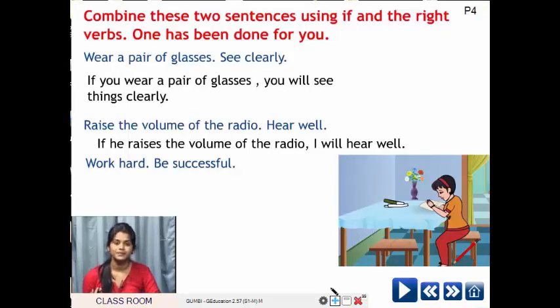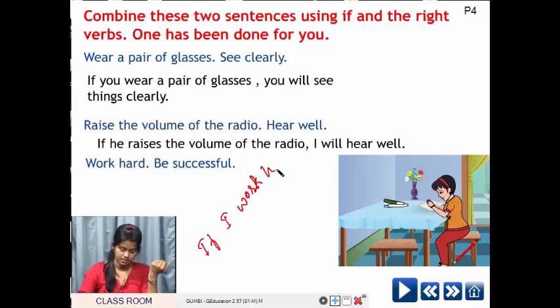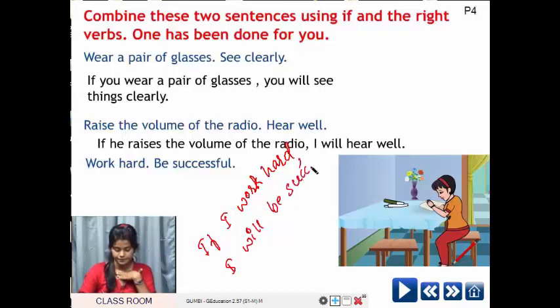How can you frame a sentence using these two phrases? I can say, you have to include if. If I work hard, I will be successful.